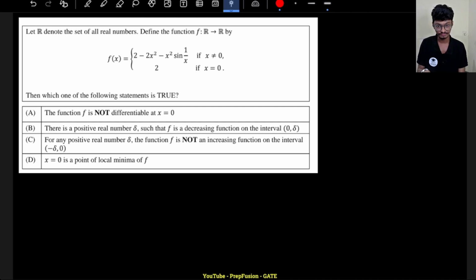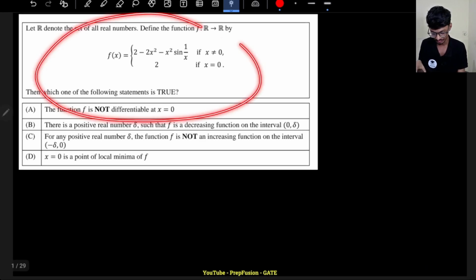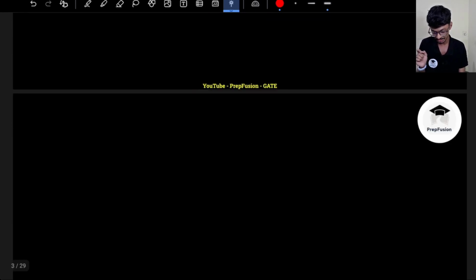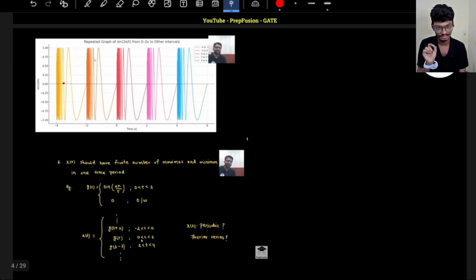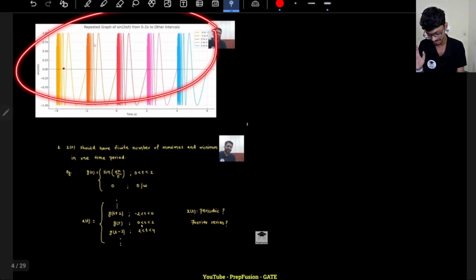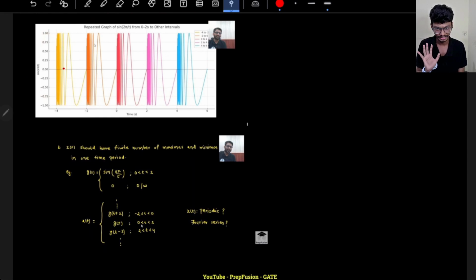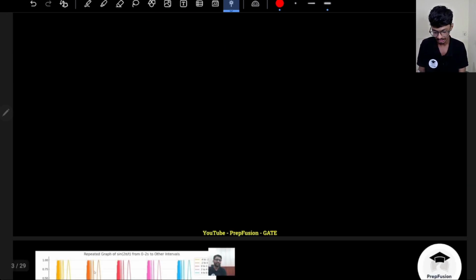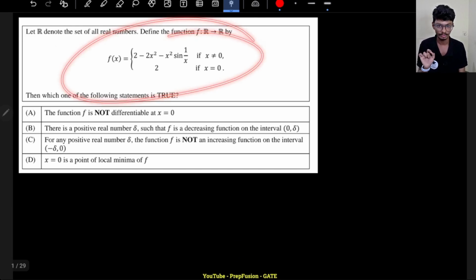This is the first question, and it was the most interesting one, which Himanshu sir and I both discussed. Sometimes I got a few things wrong, sometimes he did, but finally a concept clicked in his mind, which he actually teaches in Signals and Systems. In Fourier series, he teaches the graph of sine of 1 by t. Basically, 2 pi you can ignore, it is just a constant. He plots the graph and shows it to you, and a similar concept from what he has taught in Fourier series will be used here in this JEE Advanced question.